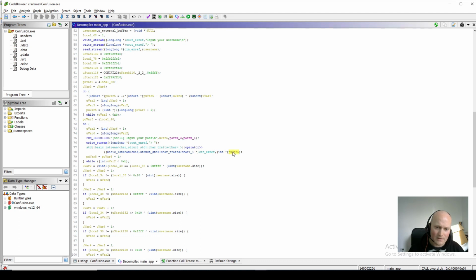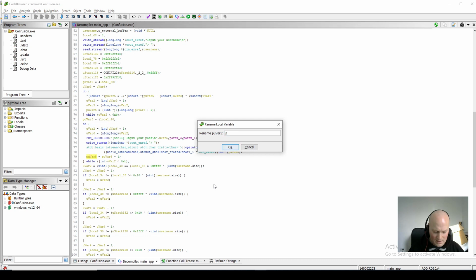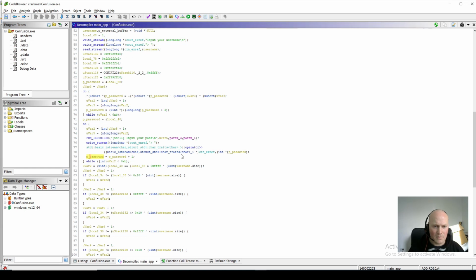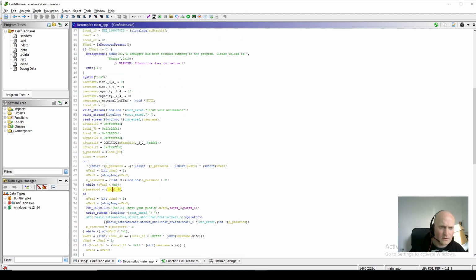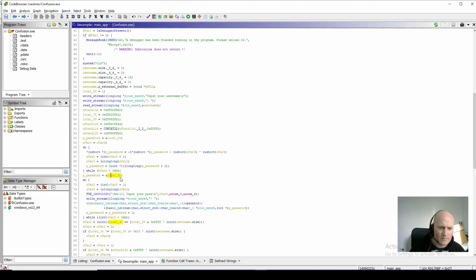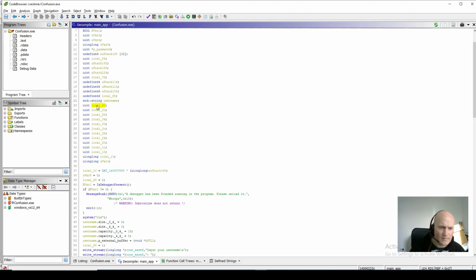So we know now that this puVar5 is a pointer to the password, which is reading an integer each time, so you have to type in a number each time. Which makes sense if it's a kind of serial number. So let's rename that to pPassword, and that's a pointer to an integer. This is initialized to this thing here, local_40. And if we look at this, if I middle click it, we'll see what that is.